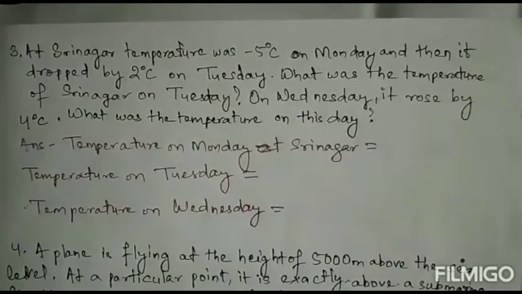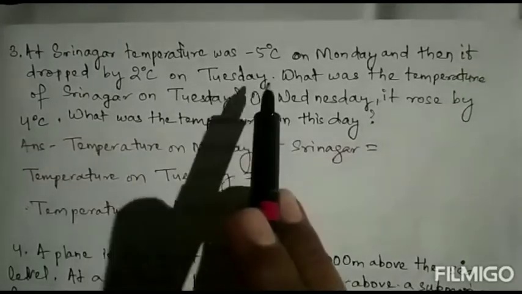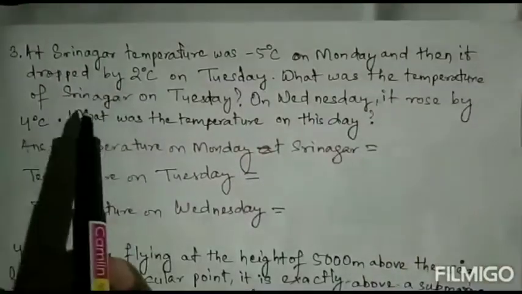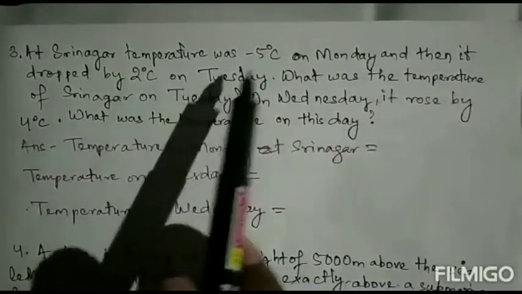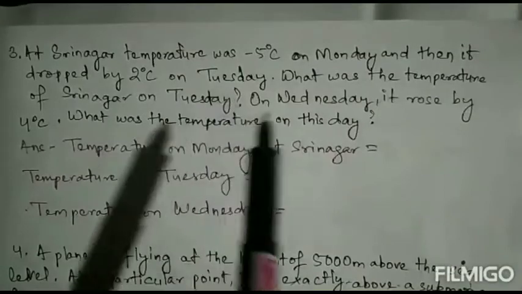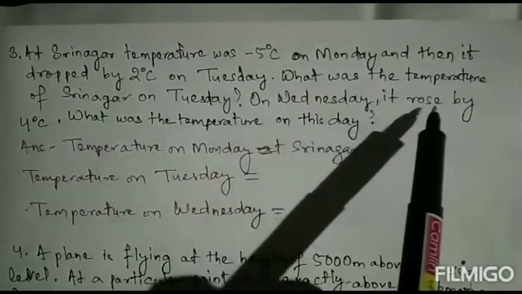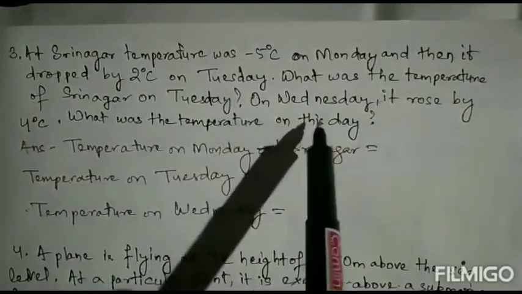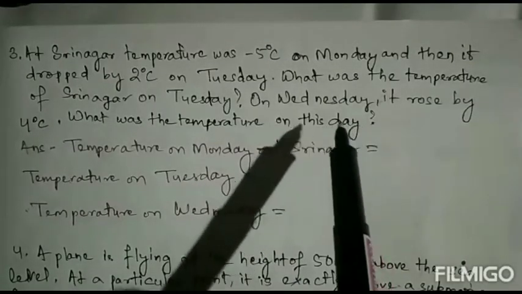Next we'll go to question number 3. At Srinagar, the temperature was -5 degrees centigrade on Monday and then it dropped by 2 degrees centigrade on Tuesday. What was the temperature of Srinagar on Tuesday? On Wednesday, it rose by 4 degrees centigrade. What was the temperature on this day? See the terms.